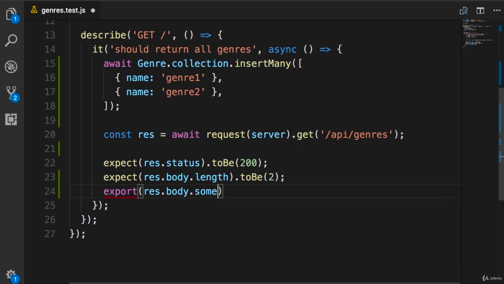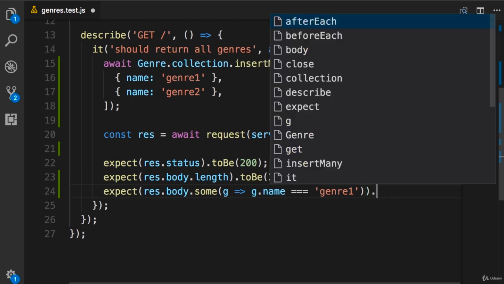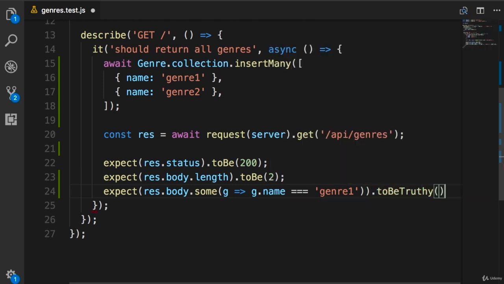Arrays have this method some. Here we pass a predicate, or a function, which checks for the existence of an object in the array. So g as in genre goes to g.name equals genre1. By the way, this should be expect. So we expect this to be truthy.